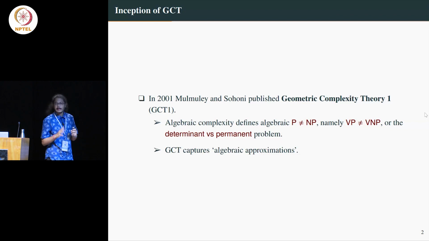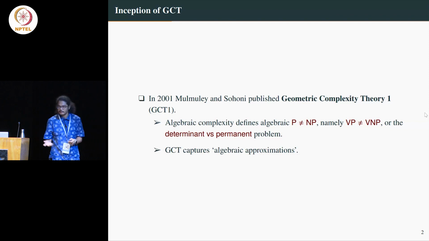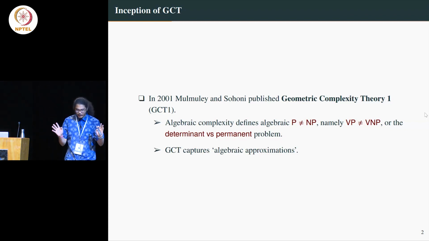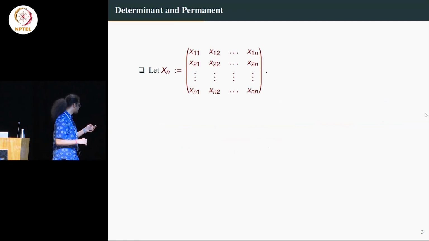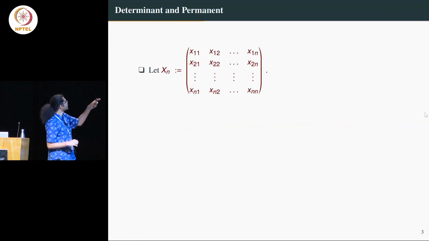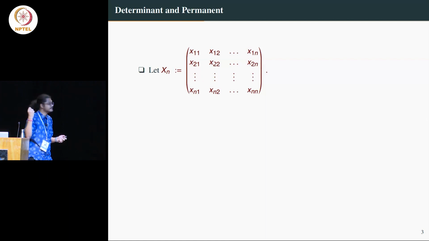Good. So we would like to understand what the determinant versus permanent question is, and what we mean by algebraic approximations or border complexity. Okay, so the main object will be a matrix. So here is an n cross n matrix where each entry is a variable x_ij.